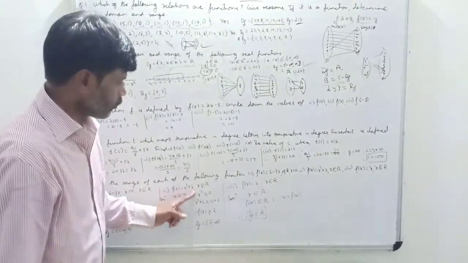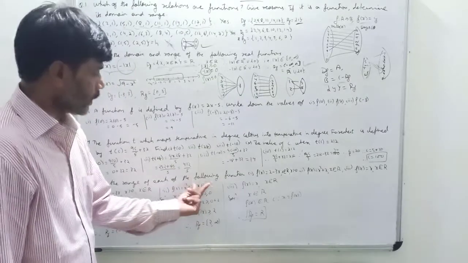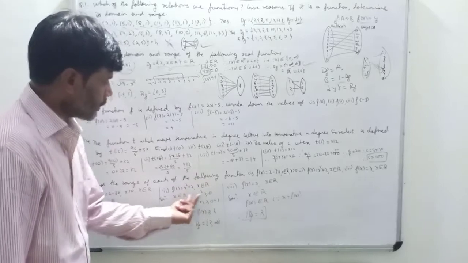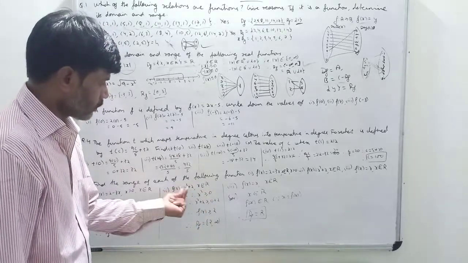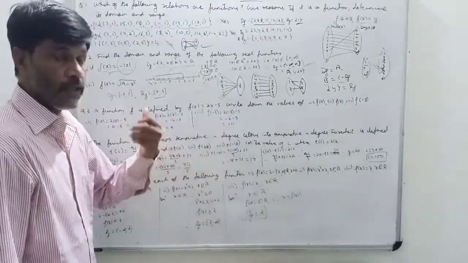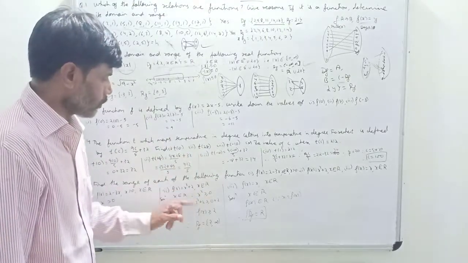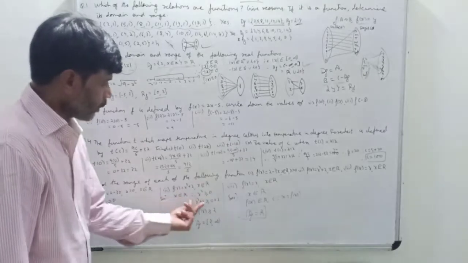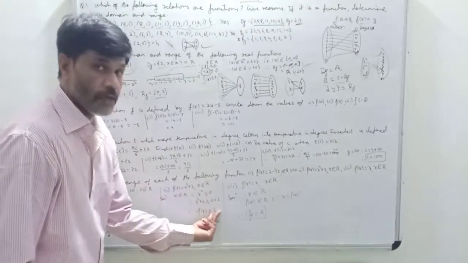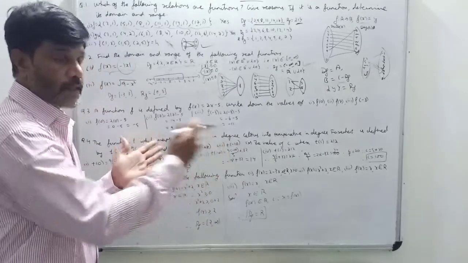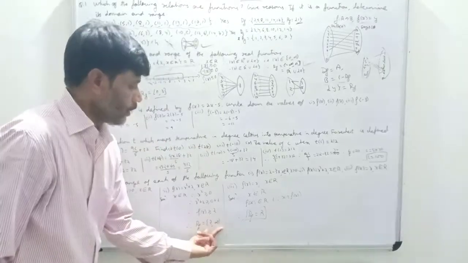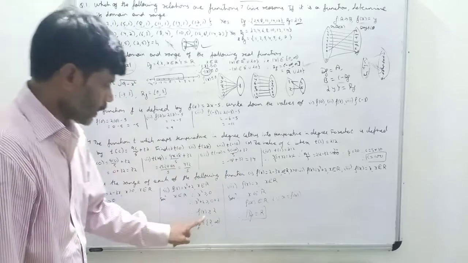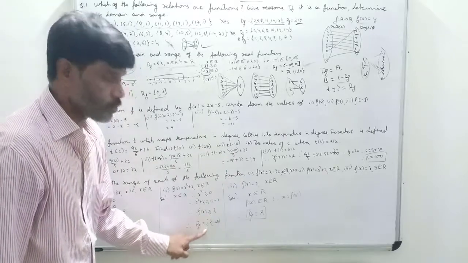Now next, f(x) equal to x square plus 2 where x belongs to R. So here domain is what? x belongs to R. Here domain was x greater than 0. Now x belongs to R means x square will be greater than or equal to 0. Why? You take any real number and do its square. Square will be always greater than or equal to 0. Now in addition what we want? 2. So x square plus 2 is greater than or equal to 0 plus 2. But what is x square plus 2? f(x). So f(x) is greater than or equal to 2. So all the real numbers greater than or equal to 2. So we write closed open interval 2 to infinity. All the real numbers greater than or equal to 2. Here I have kept closed interval. Why? Because equal to is there.